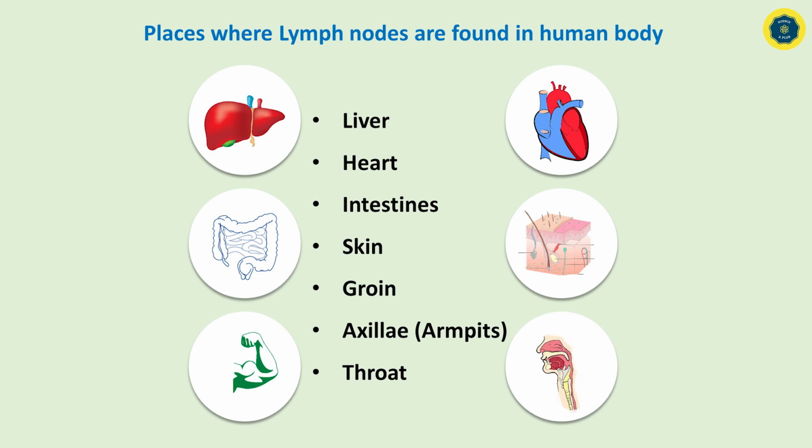In this part, you can identify the places where lymph nodes are found in the human body. You can see these lymph nodes are found around the liver, around the heart, around the intestine, through the skin and groin, in the axilla, which we call armpits, and also around the throat.